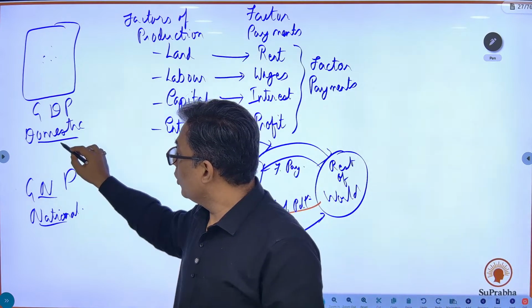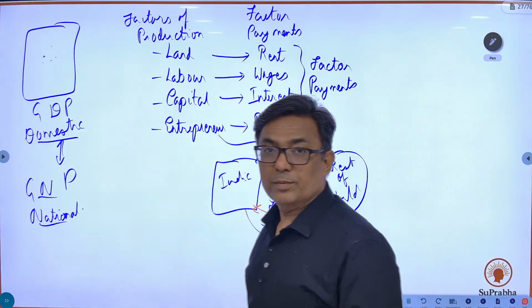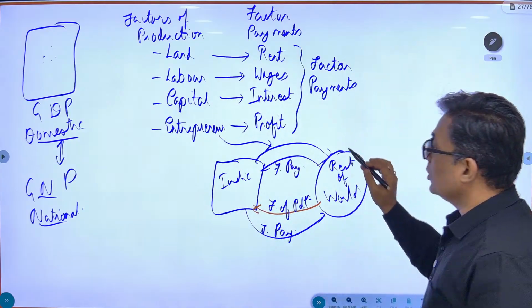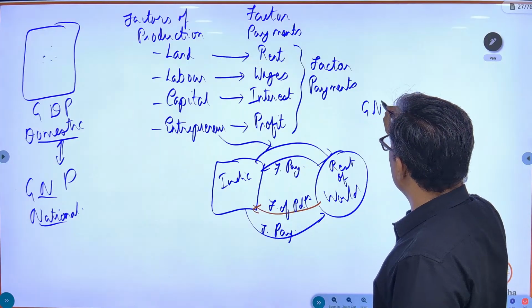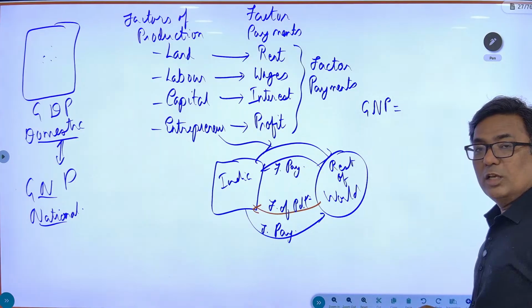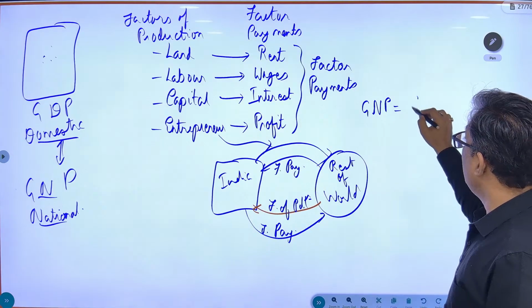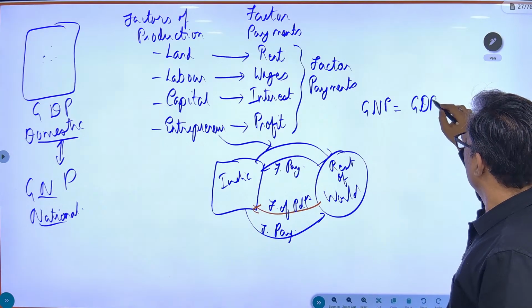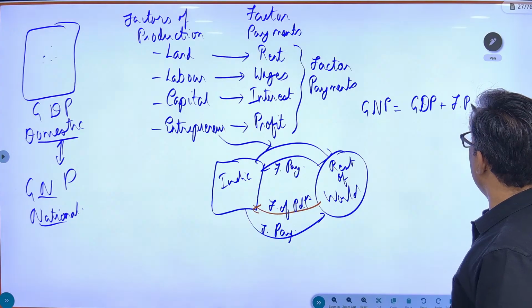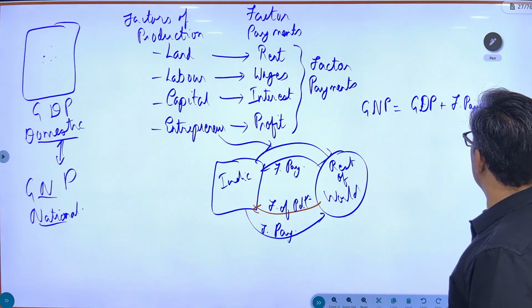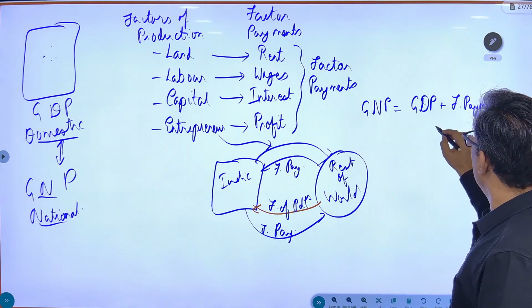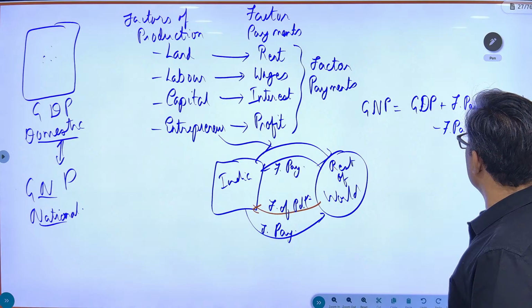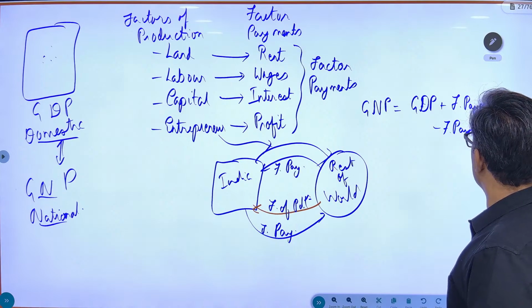Now coming back to this, if this is understood, let's come back to this. What is the difference between GDP and GNP? I hope you have understood this. This is important, you get a question on this equation. GNP is equal to GDP plus factor payments received from the rest of the world, minus factor payments paid to the rest of the world.